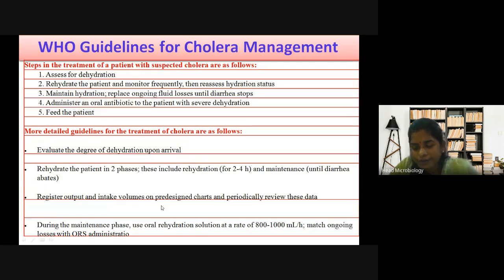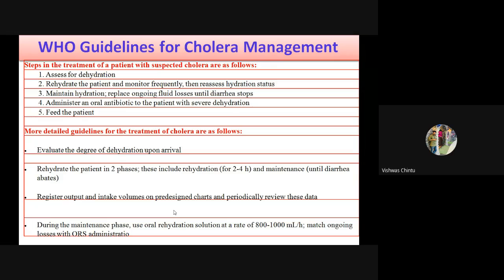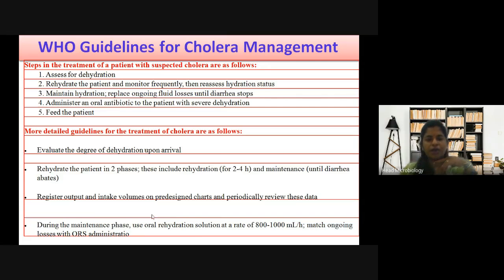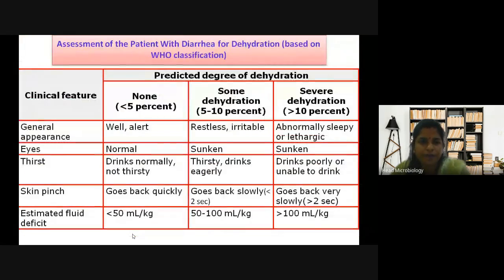ORS full form? Chandrika? ORS full form? Oral rehydration solution. Yes, I've just told you here, oral rehydration solution, that is ORS. At a rate of 800 to 1000 ml, match ongoing losses with ORS administration. So depending upon the amount of fluid loss, you have to keep on giving this ORS.